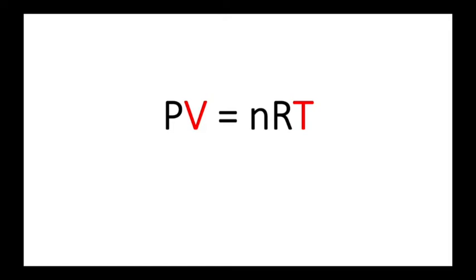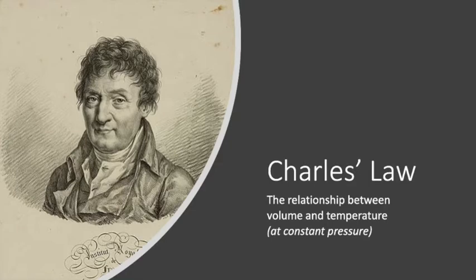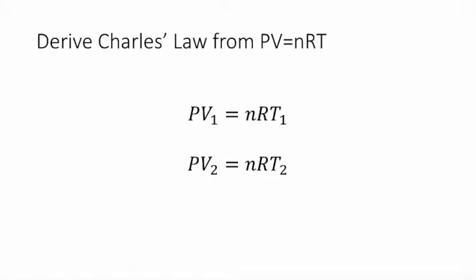With a little algebraic manipulation, we can take the ideal gas law and derive Charles's law, which was proposed by Jacques Charles in 1787. We're going to hold P and n constant, and R is a constant anyway. I'm going to give my initial conditions the subscript 1 and my final conditions the subscript 2.